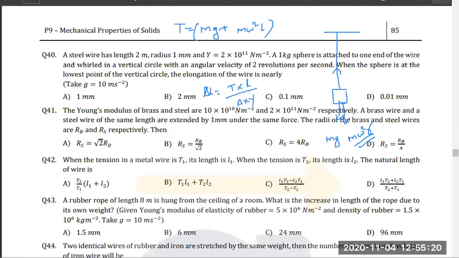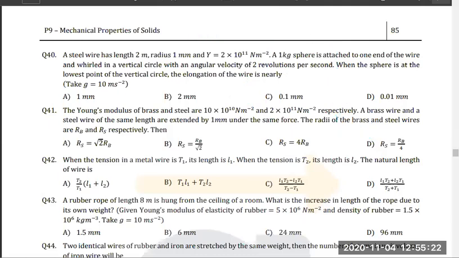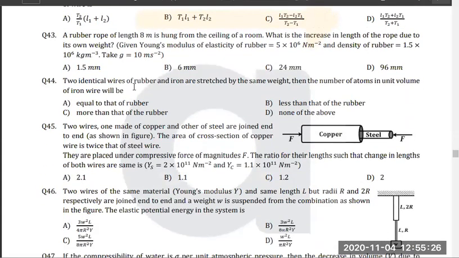Okay. Now till question number 45. Till question 45. Any doubts? I don't think that you will have any doubt till question 45.